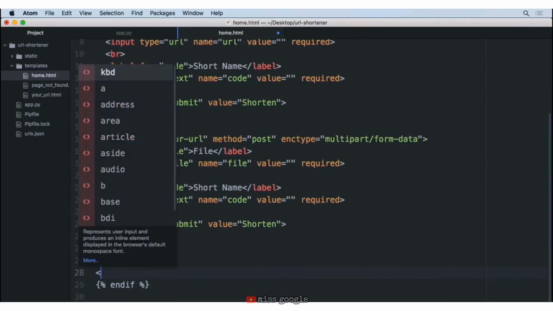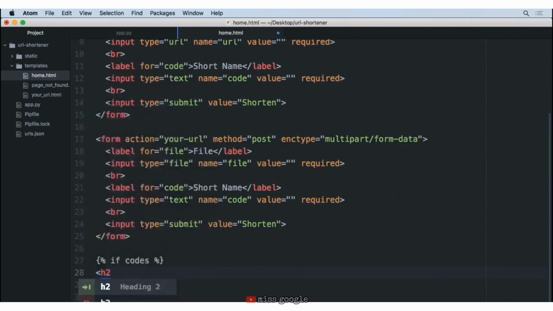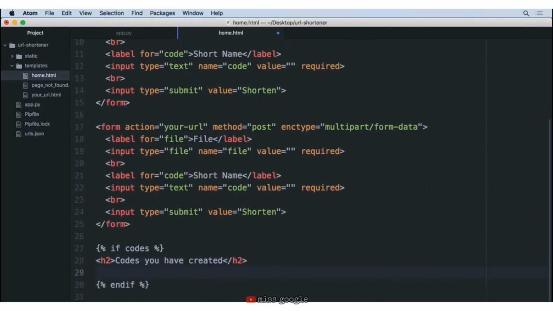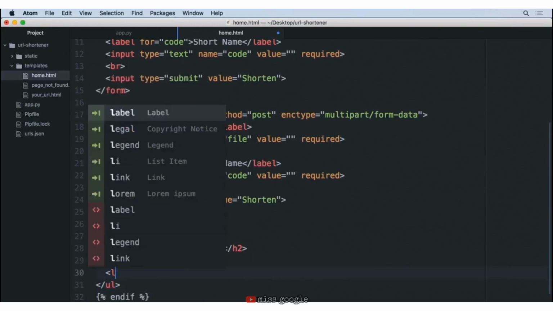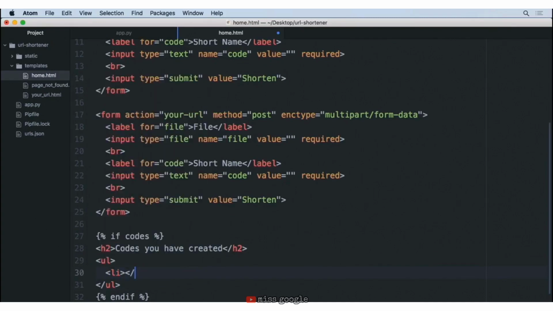And in between these two, this is where we want to say, hey, here are some codes that you've created. So let's go ahead and start with an h2 tag, and we'll make the ending side for that. And we'll declare to the user, codes you have created. And then we're going to list these out. Now, in order to do a list in HTML, you can do ordered or unordered list. Let's do an unordered list. We'll make an opening and closing for that. And inside of here, we want to create some list items. So we'll do an opening li and then a closing list item.